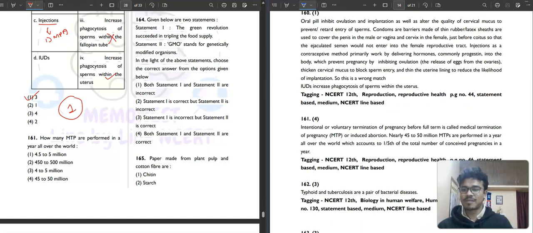How many MTPs are performed all over the world? How many MTPs do you think? Obviously you don't need to think, you have to study. You have to remember that it is 45 to 50 million MTPs performed all over the world. So that's option number 4.